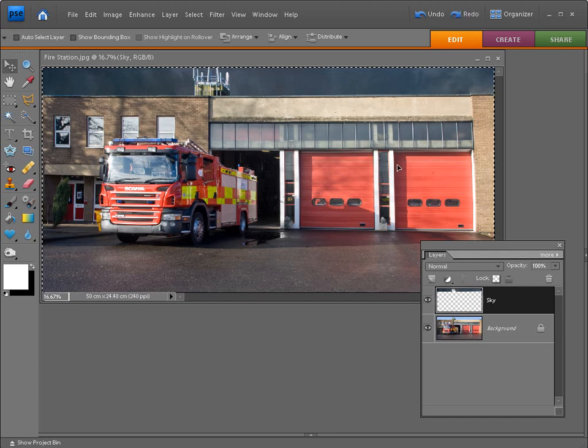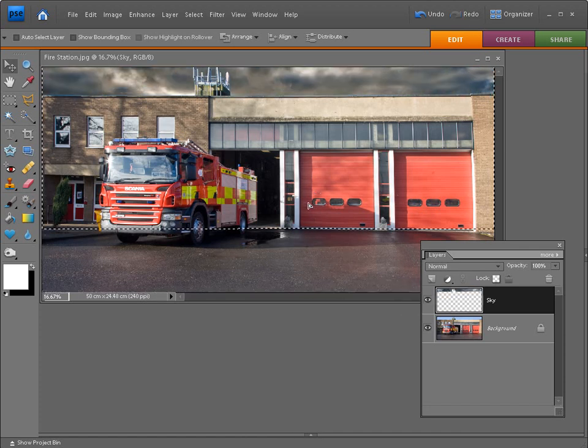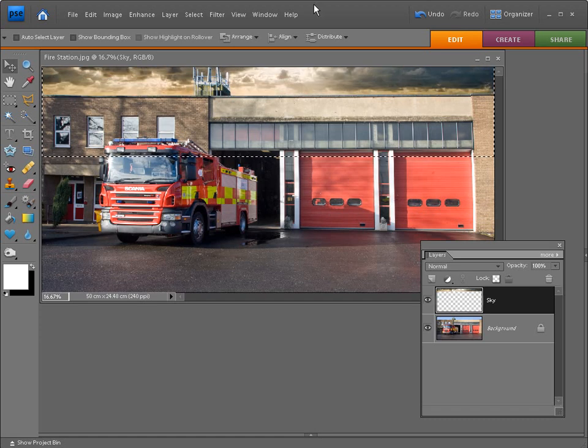Back in our Firestation document, we need to move the sky up a little bit. So go across into the toolbox and check you're selected on the Move tool, and then just carefully drag this up a little bit so we can see the moody clouds. When you're happy with the positioning of the sky, you can then just get rid of those marching ants by hitting Ctrl and D.